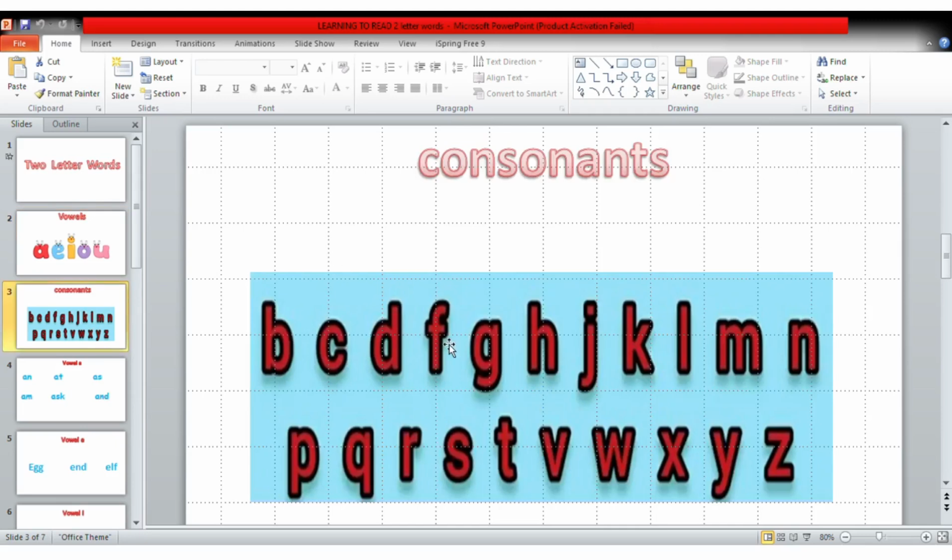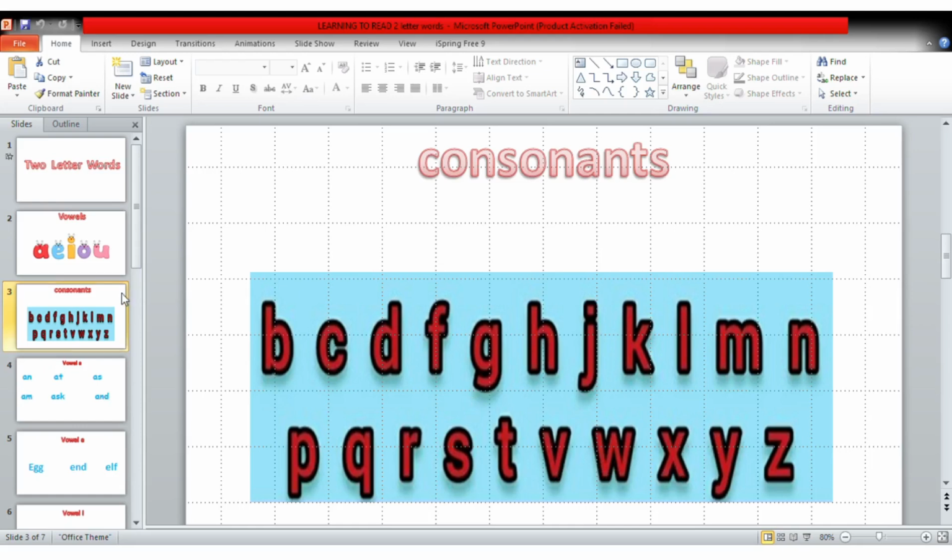When we have removed the vowels, we remain with the consonants. So these are the consonants. We have B, C, D, F, G, H, J, K, L, M, N, P, Q, R, S, T, V, W, X, Y, Z. So these are the consonants.